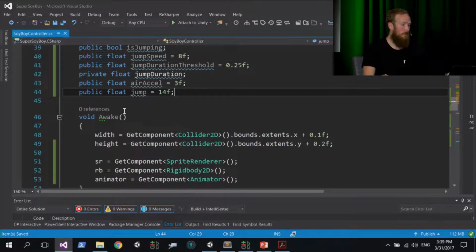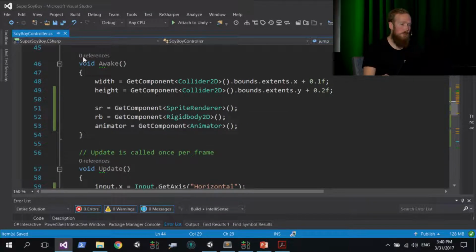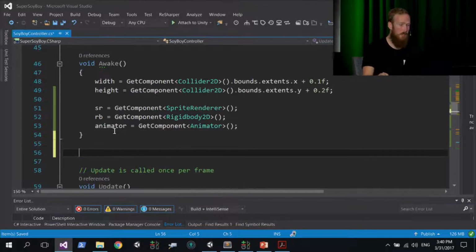So what we want next is a way to actually detect if the player is on the ground or not, to be able to jump. So we're going to add a new method into our script to handle this. Methods can go anywhere as long as they're in line with other methods. So I'm going to add this one just below our awake method. Just below that, add a few new lines. And this method is basically going to return a Boolean value if we're on the ground or not. To do that, let me quickly explain what mechanism we're going to use.